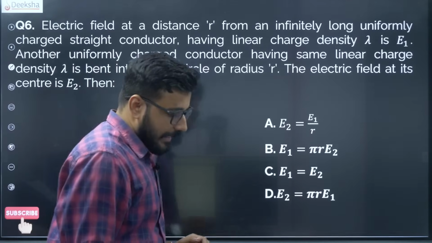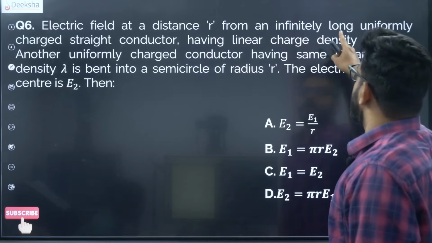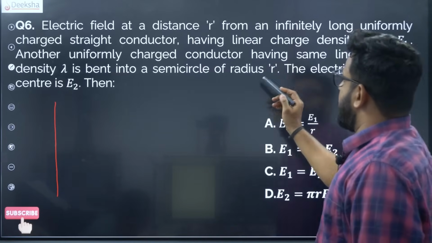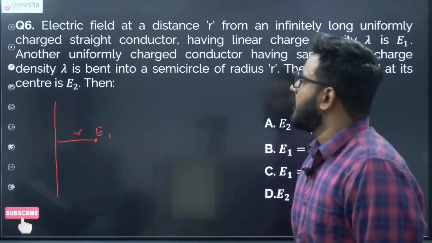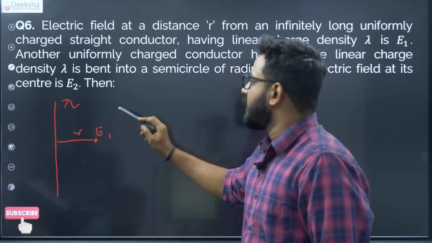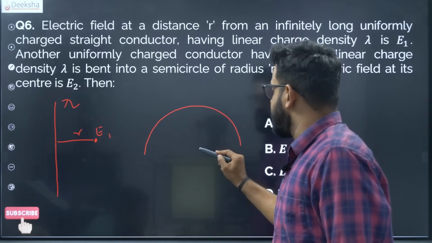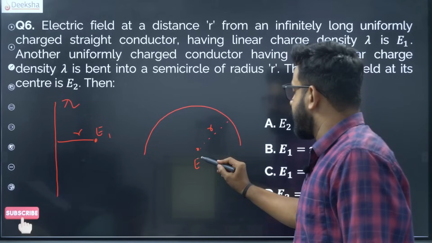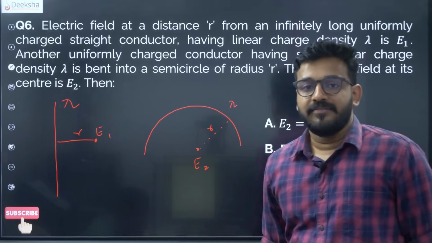Yes, now this is a slightly tricky question, so understand this properly. The electric field at a distance r from an infinitely long uniformly charged straight conductor is E1. Another uniformly charged conductor having the same linear charge density lambda is bent into a semicircle whose radius is once again r, and the field at the center is E2. So what is the relation between E1 and E2?